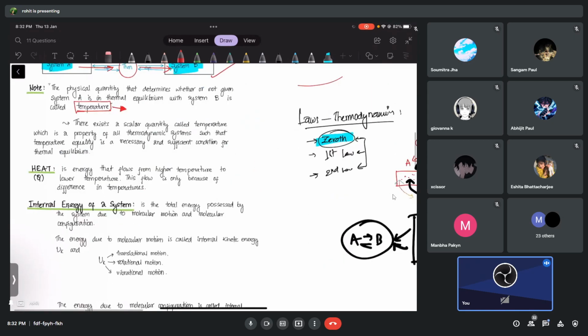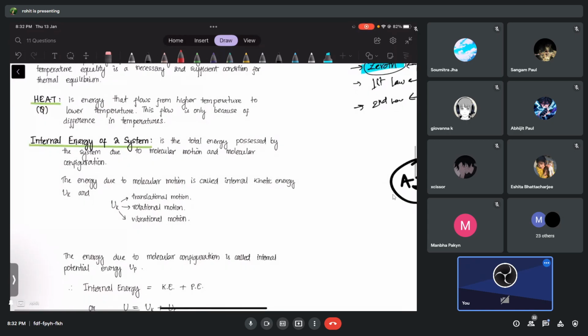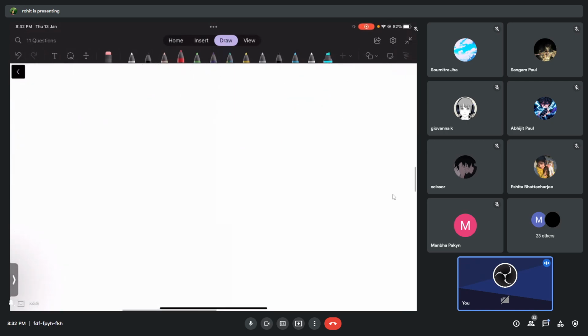Now let's talk about heat. I've already talked about internal energy. Now let's talk about internal energy and the perfect gas. Let me write this equation again: PV = nRT. This is called the ideal gas equation or perfect gas equation. Now what is an ideal gas? There are many properties; I'll talk about a few of them. What is an ideal gas?